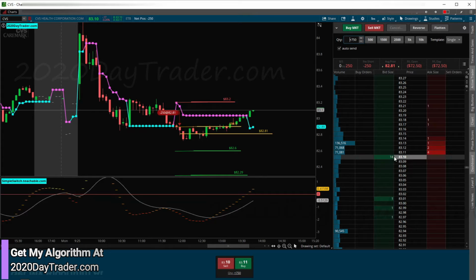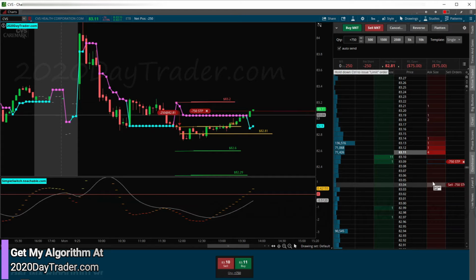Looking at level 2 here, we still got some more buyers and sellers. I'm going to start trailing in entry here to add to my position. 1 penny spread, pretty nice. As we get above 11 here, I'm going to start trailing a stop, and if we hit our stop, of course, we'll speed bump. All right, looks like it's becoming lopsided. I'm going to go ahead and put that in at 750 at 83.09.